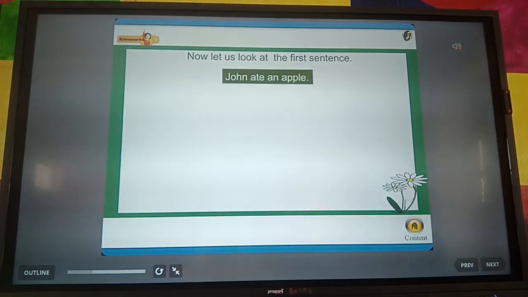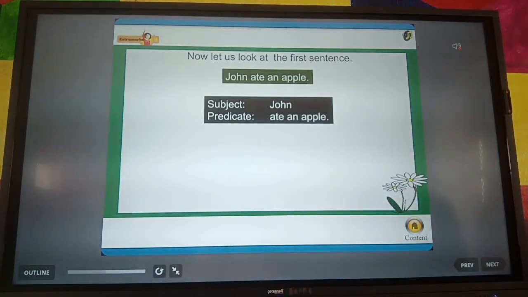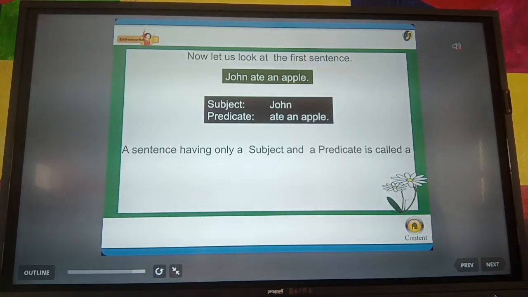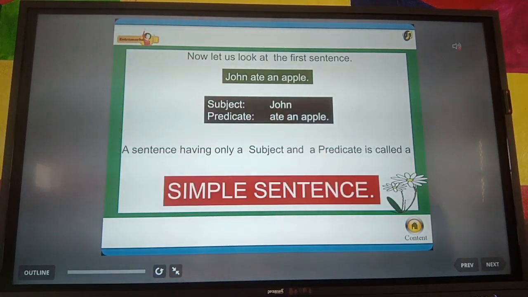Now let us look at the first sentence, John ate an apple. Here in this sentence the subject is John and the predicate is ate an apple. So we can say that a sentence having only a subject and a predicate is called a simple sentence. In a simple sentence we will have only one subject and one predicate.